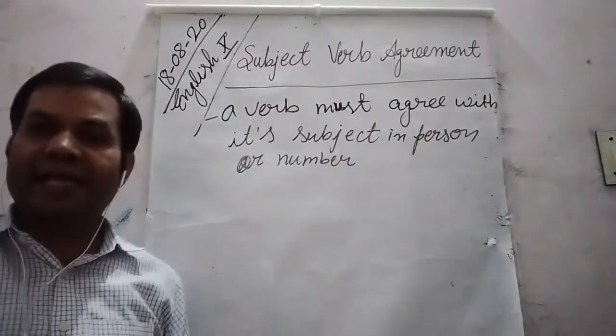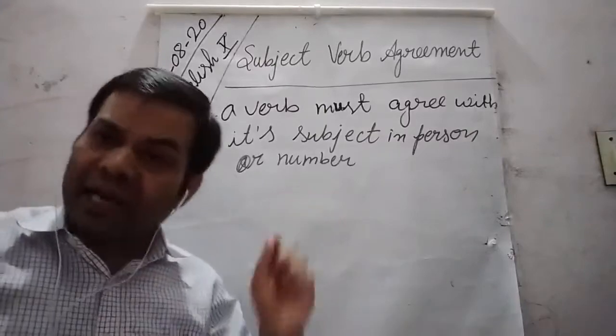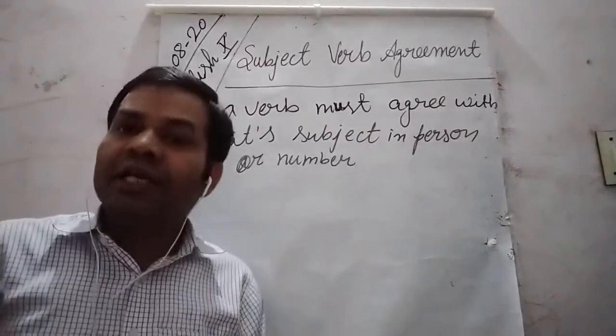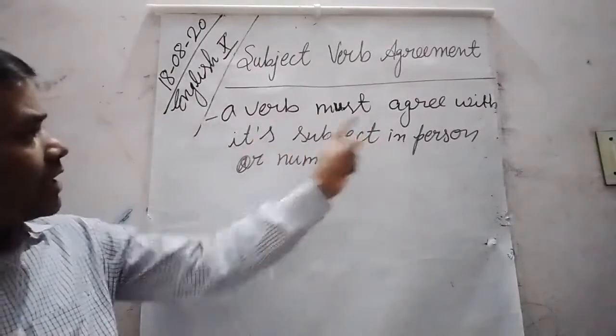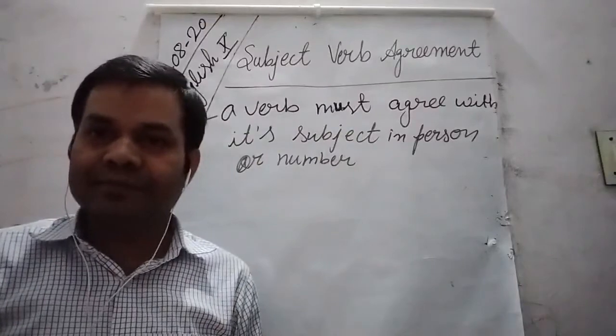So dear students, for writing a sentence or speaking a sentence grammatically correct, it is very important that a verb must agree with its subject in person or number.